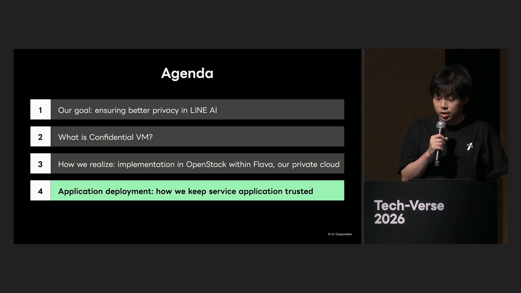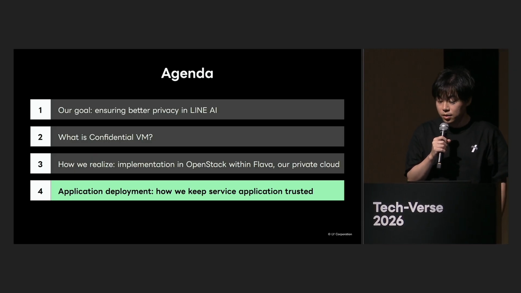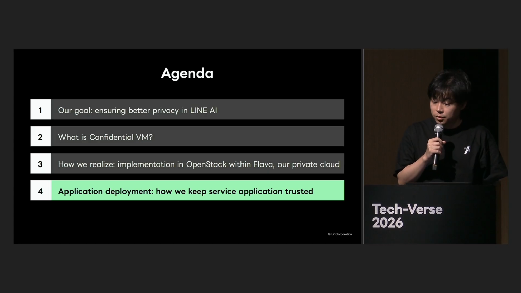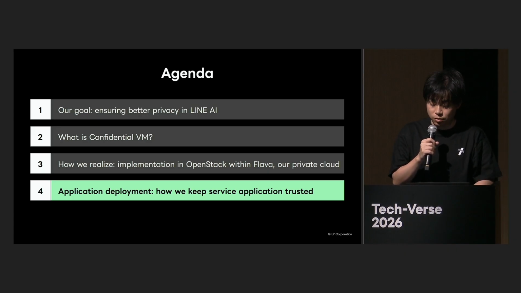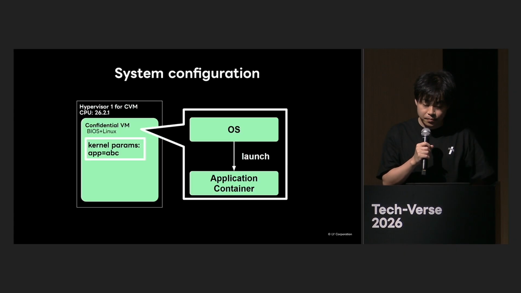From this point forward, I will discuss how to deploy applications that provide services. Service applications are deployed on a confidential VM. This makes the application on the user's side trustworthy. This means that the user's application can decide whether to communicate with that service and provide sensitive information.